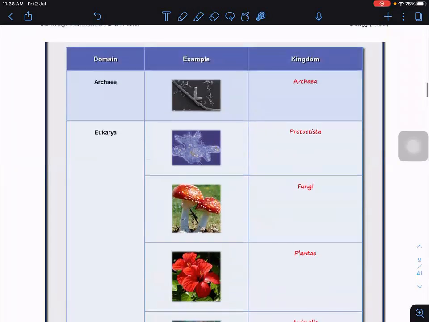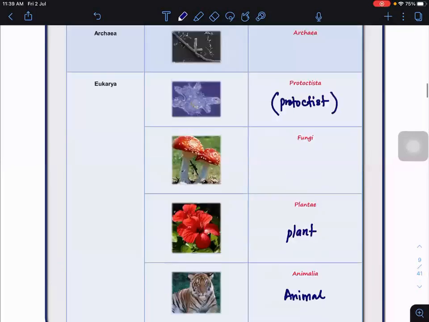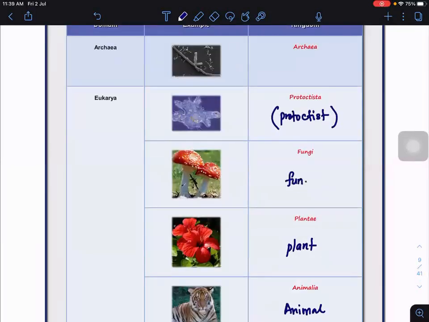Now, the organisms in this group, we call them Protoctists. You can write down: organism members, we call Protoctists. For example, plantae, we call them plants. Animalia, animals. Fungi means fungus. These are the organisms belonging to each group.